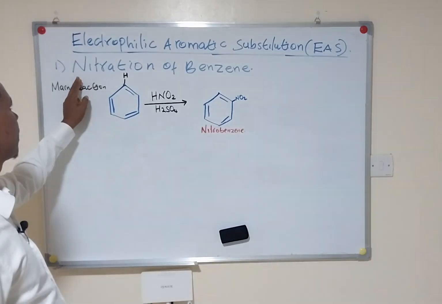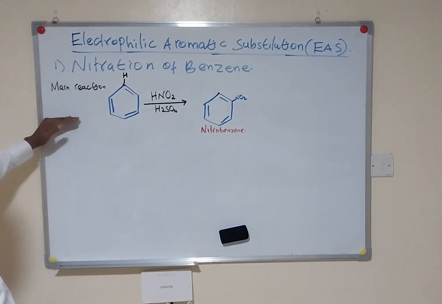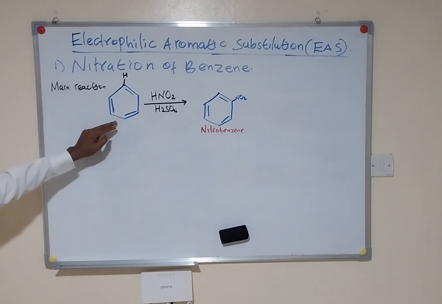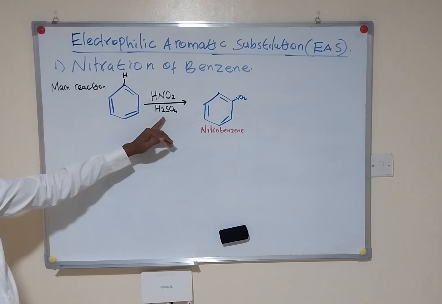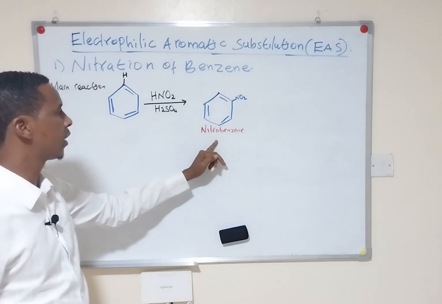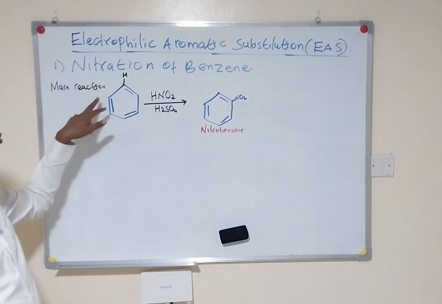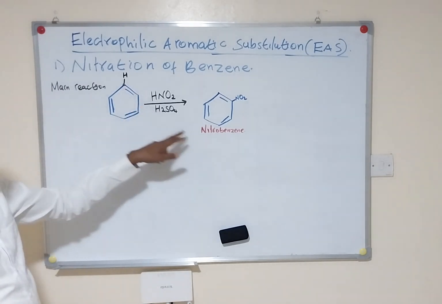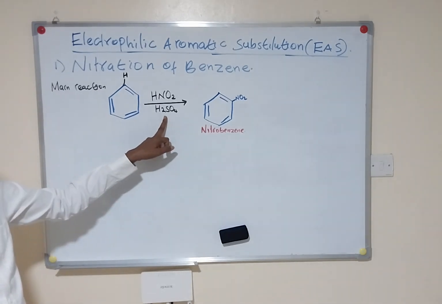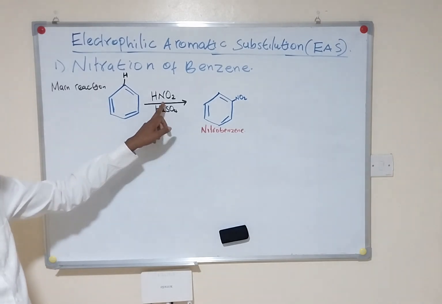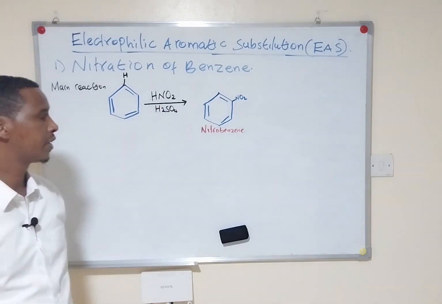In this video, we will see the nitration of benzene. So this is our main reaction. This is benzene ring reacting with concentrated nitric(V) acid in the presence of sulfuric(VI) acid, forming nitrobenzene. So the electrophile replaces one of the hydrogens in the benzene ring forming nitrobenzene. The concentrated sulfuric(VI) acid here is used as a catalyst. It protonates the concentrated nitric(V) acid producing the electrophile.